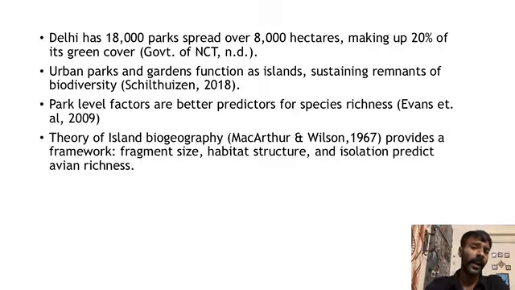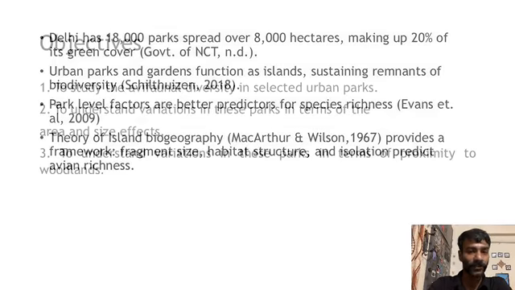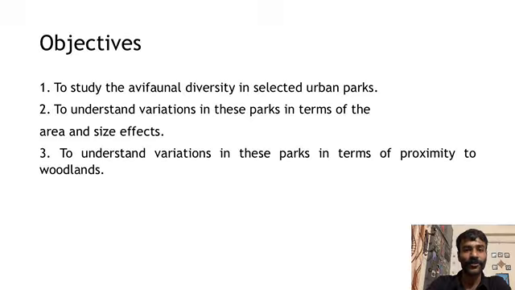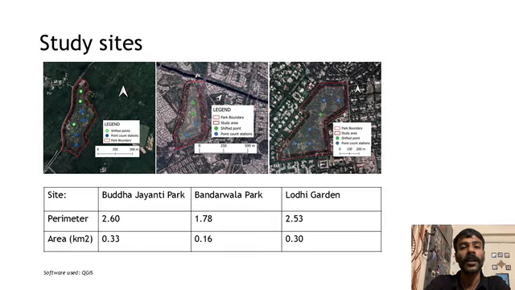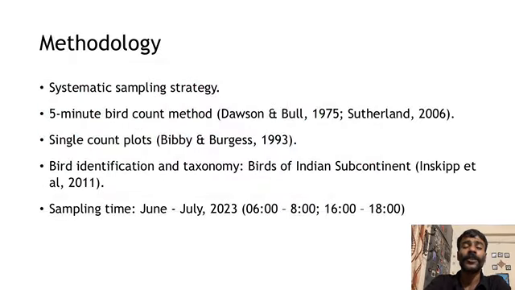In this study, I studied the persistence of avifauna in three different parks of New Delhi, assessing the influence of park size and proximity to woodlands on species richness. I selected three parks: Lodhi Garden, Buddha Jayanti Park, and Bandarwala Park, referred to as LG, BJP, and BWP throughout the presentation. The twofold criteria for the selection of parks included size comparability and variable distances from the woodland.